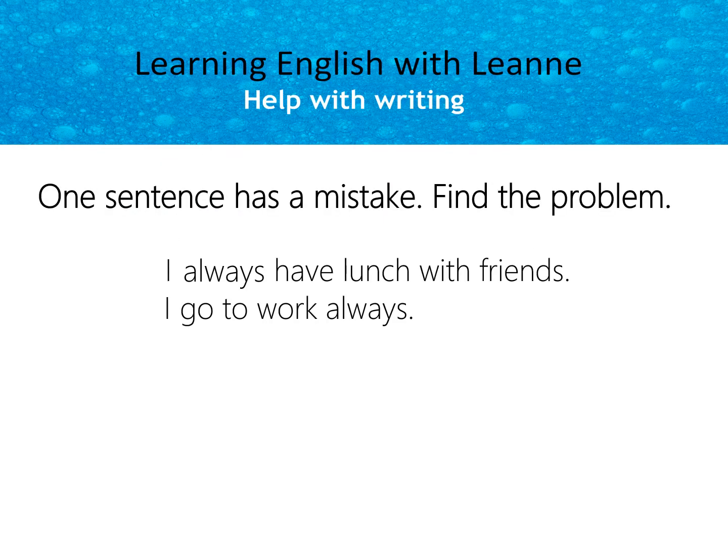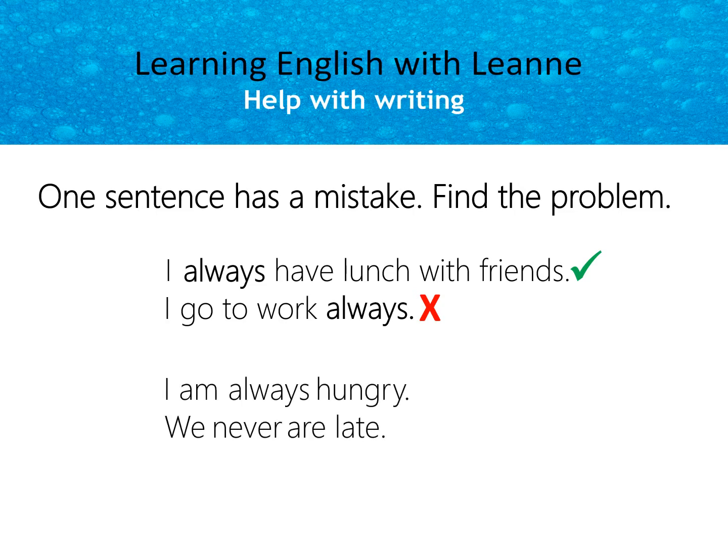We have 2 sentences using adverbs. One sentence has a mistake. Find the problem. I always have lunch with friends, or I go to work always. Sentence number 2 is wrong. Our adverb always is at the end of our sentence. Sentence number 1 is good. I always have lunch with friends. Our adverb is before the action to have.